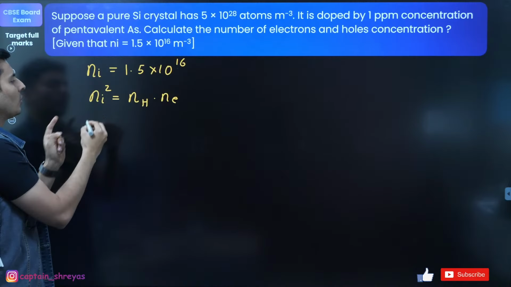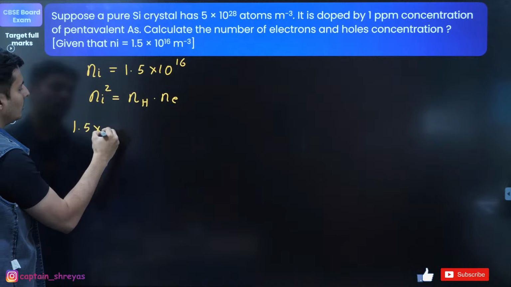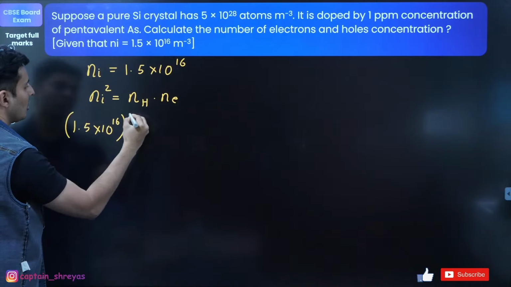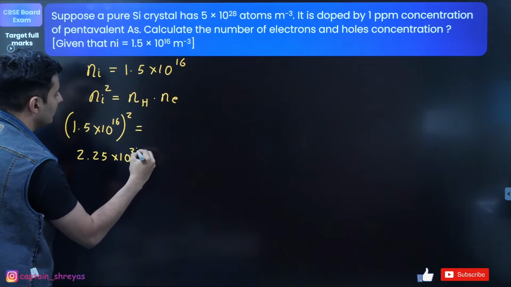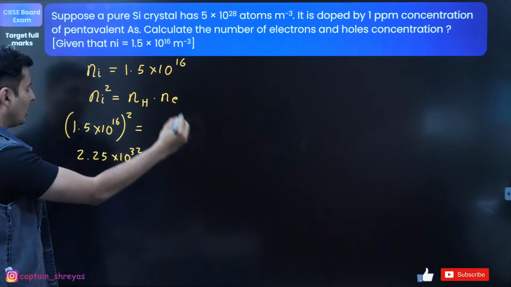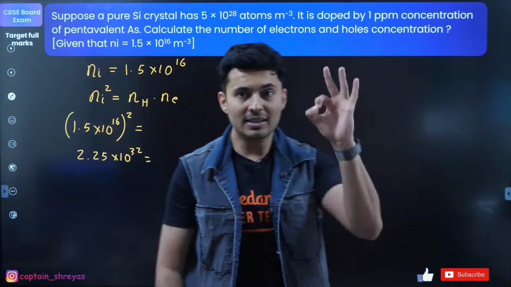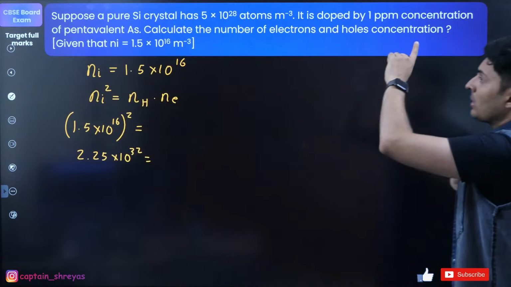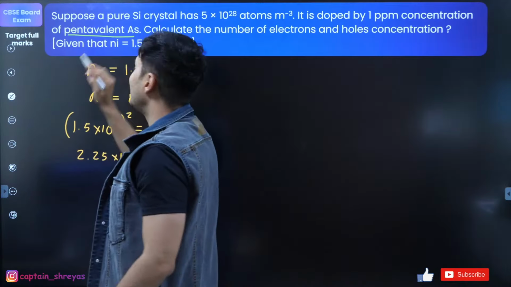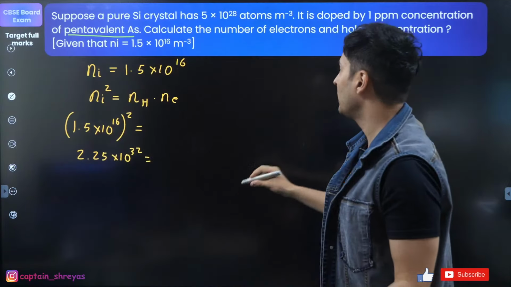Ni I already know, which is 1.5 into 10 to the power 16, so ni squared is 2.25 into 10 to the power 32. Only thing I need to figure out is either one of them. It is clearly mentioned that you have doped by 1 ppm the pentavalent impurity. That means it is an N type semiconductor.